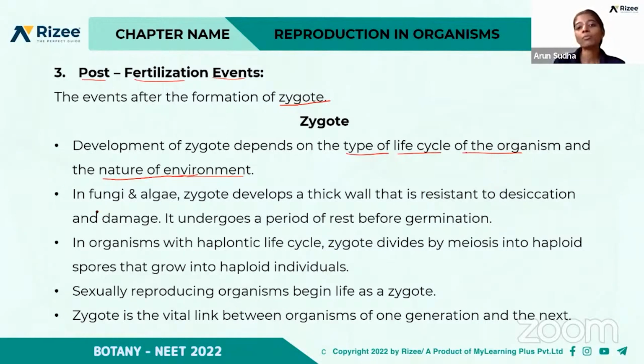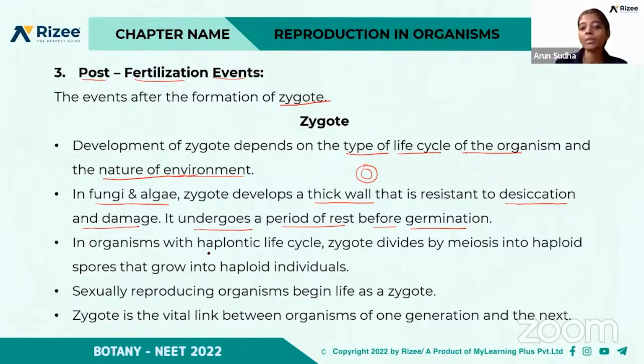For example, in the case of fungi and algae, the zygote forms a thick wall. The zygote will be surrounded by a thick wall that is resistant to desiccation and damage. This thick wall prevents damage, and the zygote undergoes a period of rest before germination. So before germination, what happens? There will be a period of rest, in a dormant stage. How does it exist in the dormant stage? Due to the presence of this thick wall, which prevents the damage.